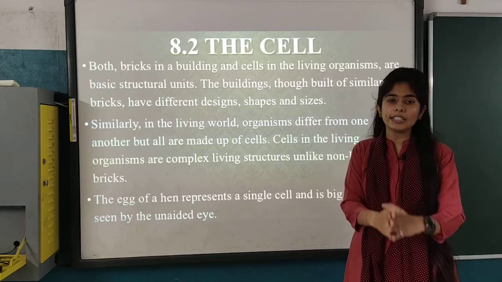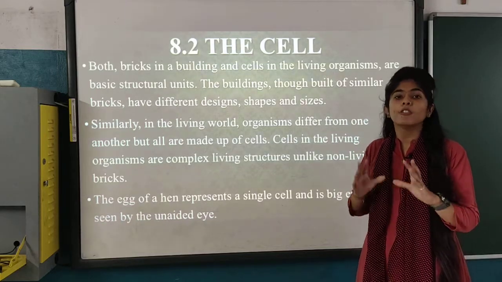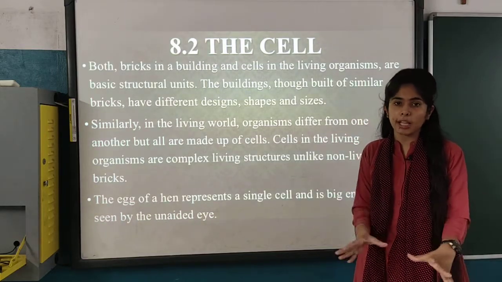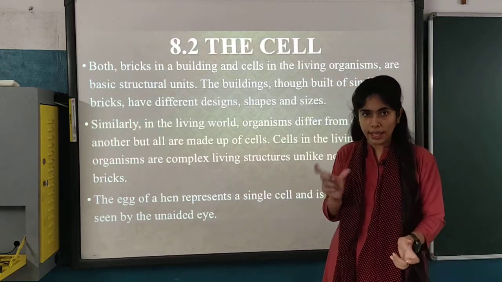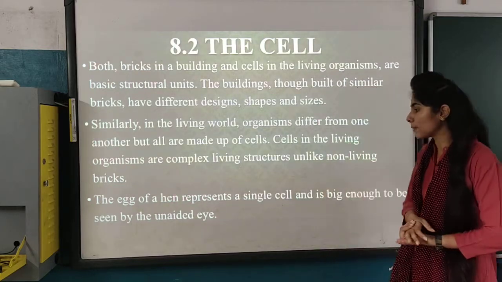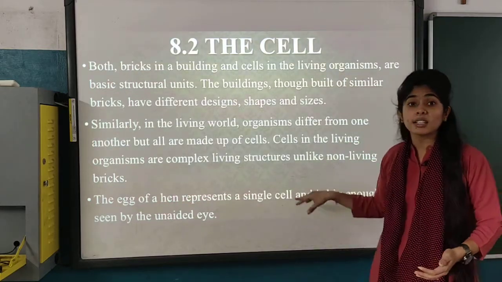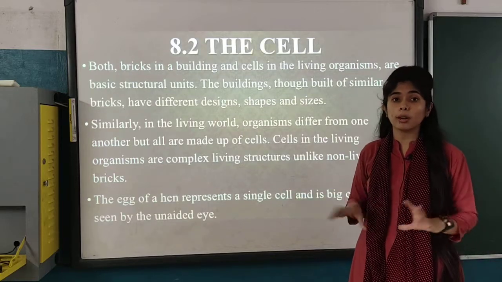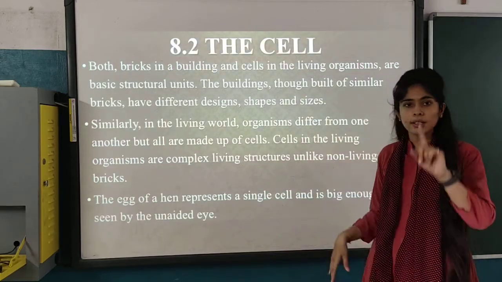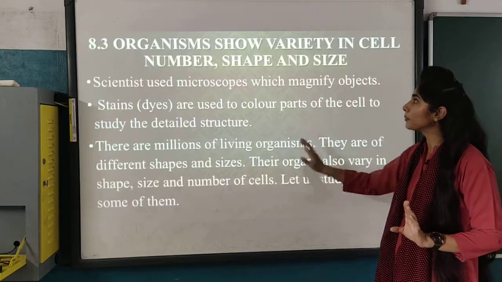The egg of a hen represents a single cell and is big enough to be seen by our unaided eyes. Okay, that means we do not need any microscope to see a hen's egg. Is it so? Yes. So it is a single cell. It is not a multi-layered cell. It is a single cell, that egg.